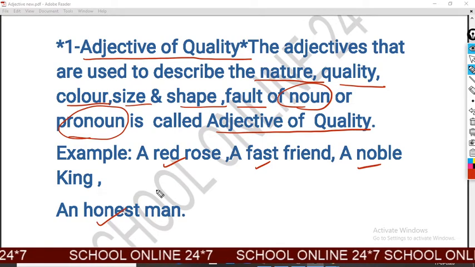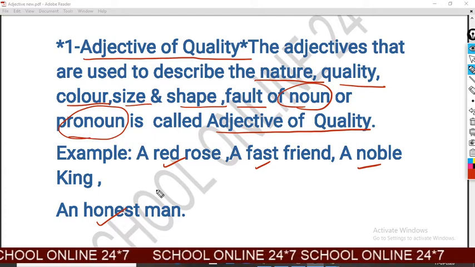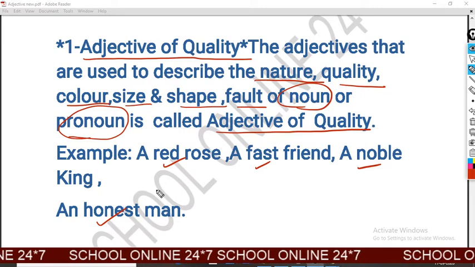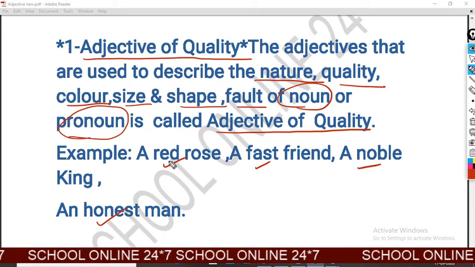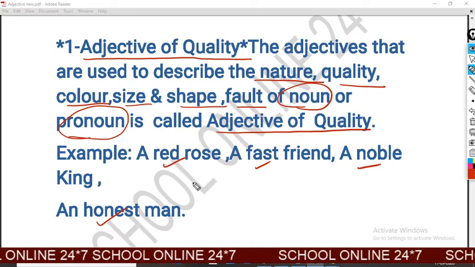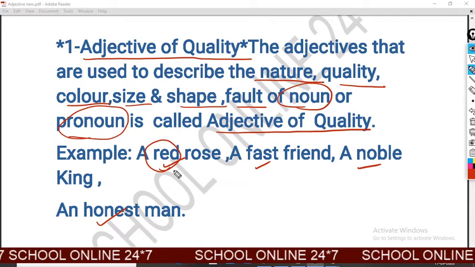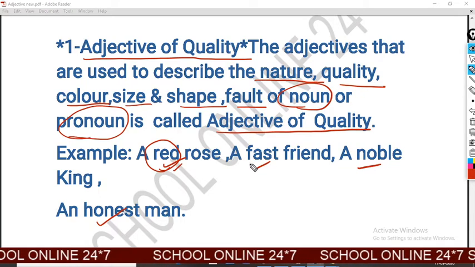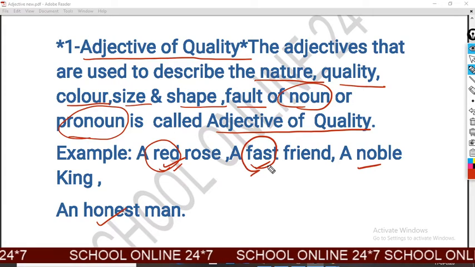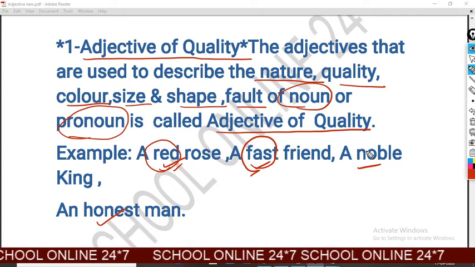An adjective of quality answers the question what kind of. When you say what kind of, then you will find out the answer. Look at the first example. What kind, what color is the rose? So color will be red and red is there adjective. What kind of friend? Fast friend. It represents the nature of someone's friend.